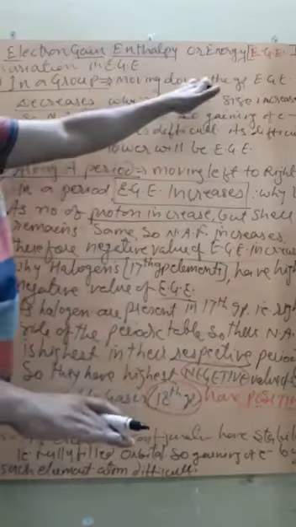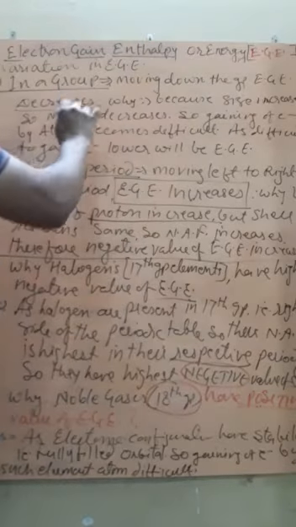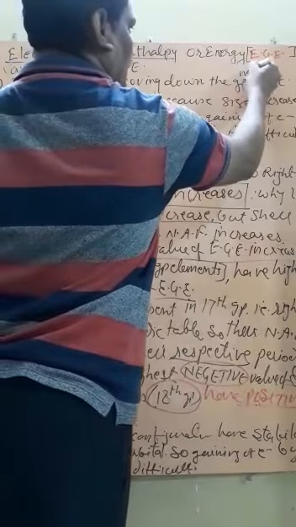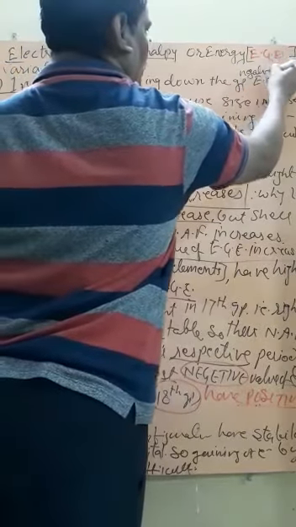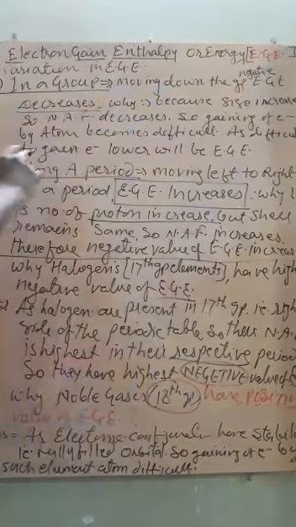Now, variation in electron gain enthalpy. Again, we will discuss two things: first in a group, and second along a period. So, moving down the group, that is from top to bottom, the negative electron gain enthalpy value decreases.